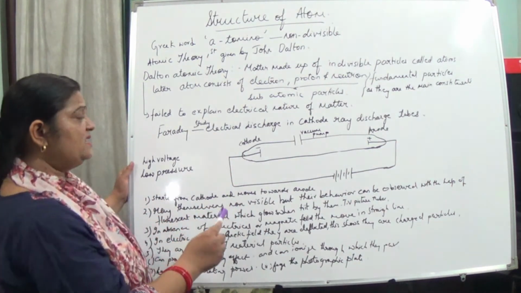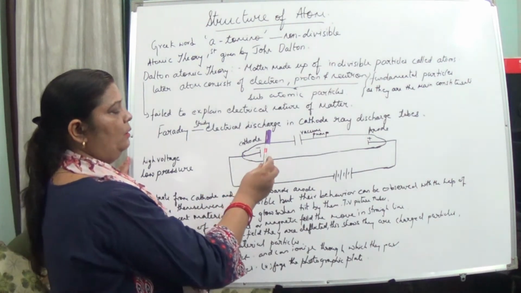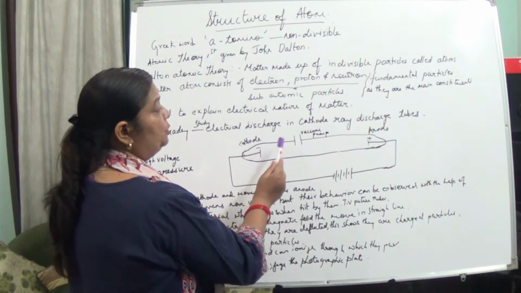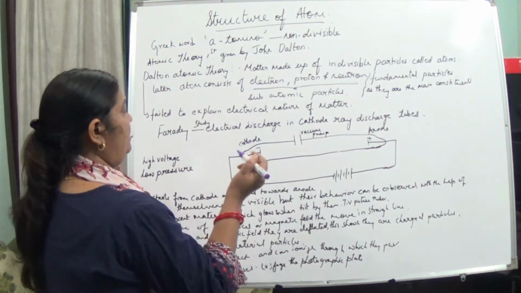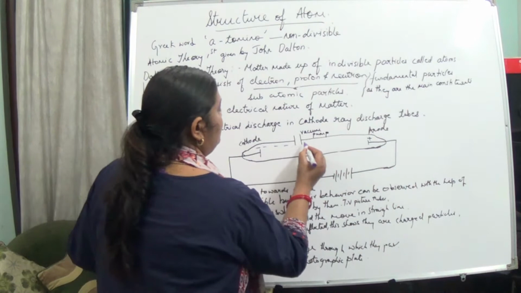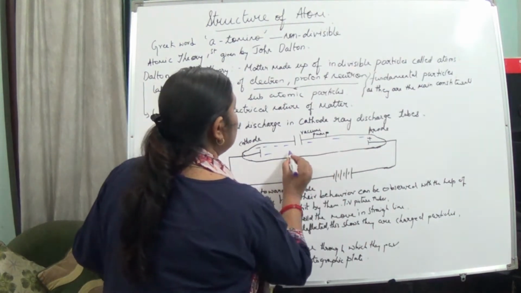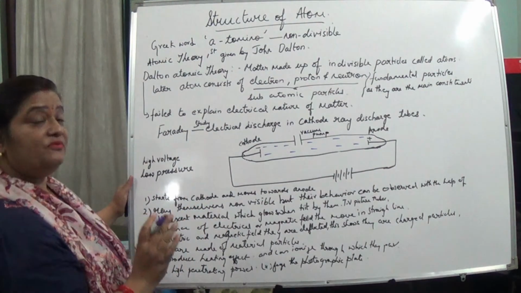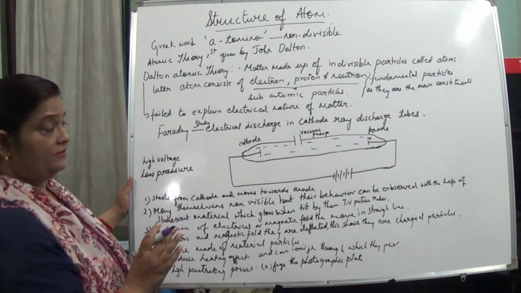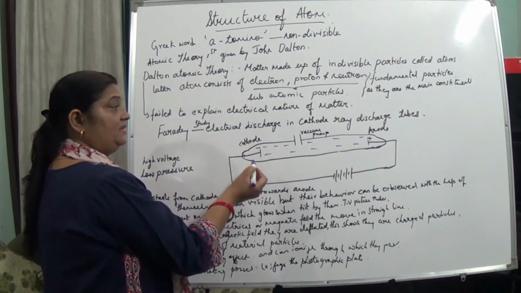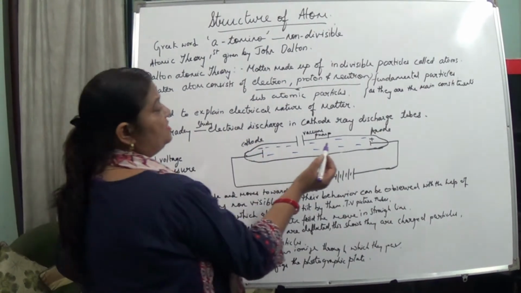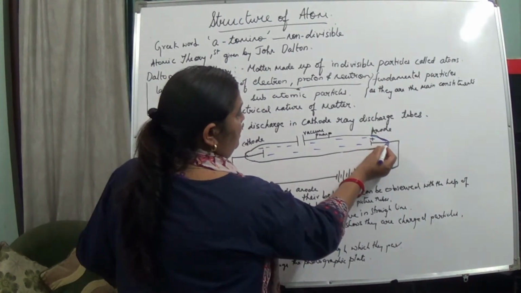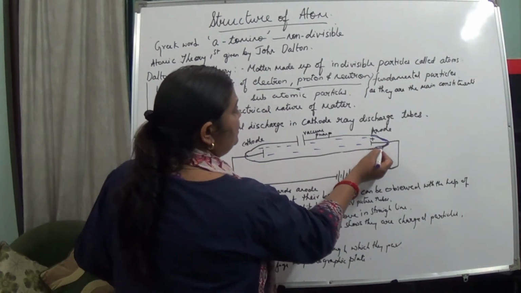Now he saw what happened to the gases. He saw that something is moving from cathode to anode, but this is not visible. For seeing this, the cathode ray tube was painted with a fluorescent substance.